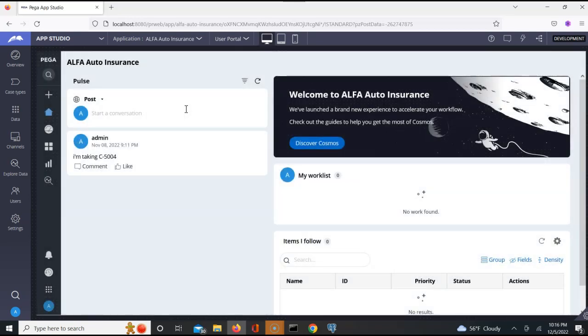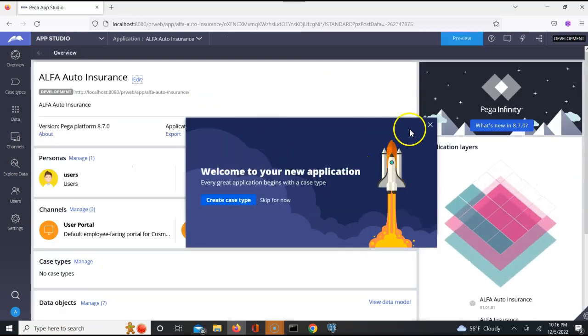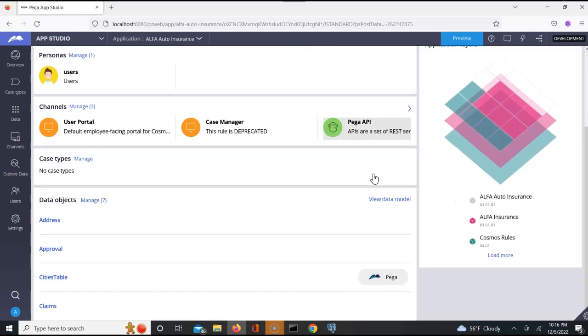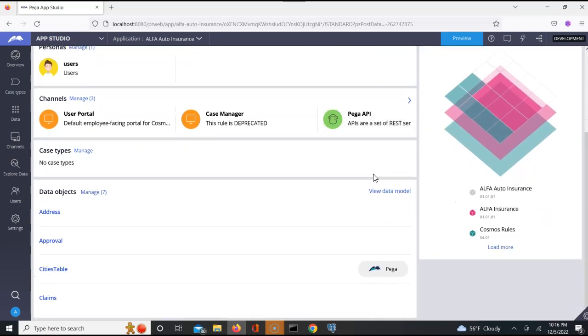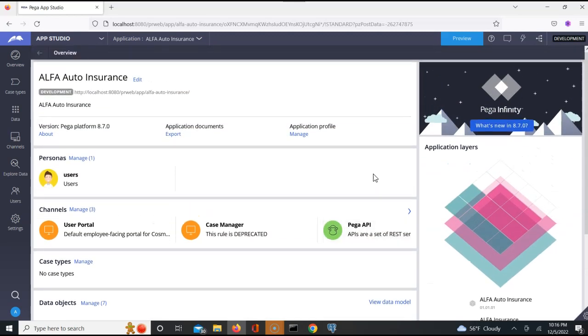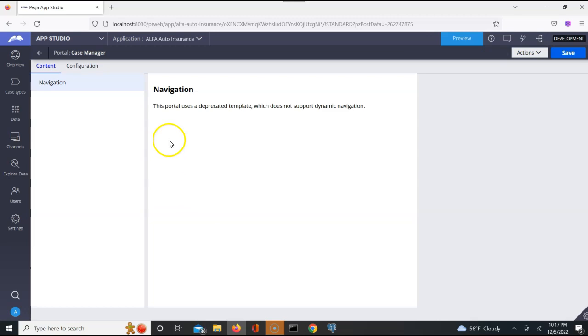All I want to do is verify if there is a work queue associated with this guy and if I am able to get those items here. Let us see. Alpha insurance approvals. Unified employee. This is deprecated, what it's telling. Let us see what does it have to offer us. Okay. Doesn't have anything to offer. That's fine.